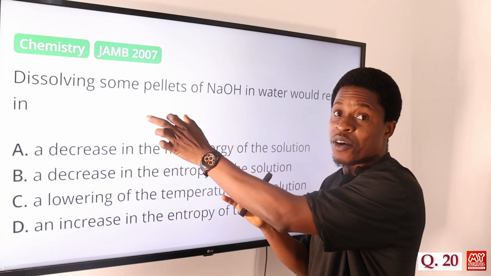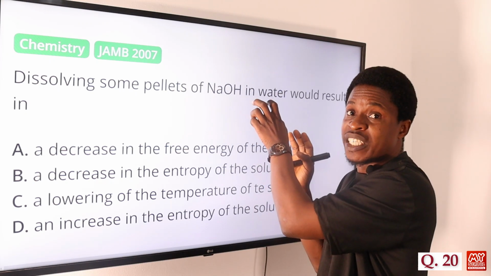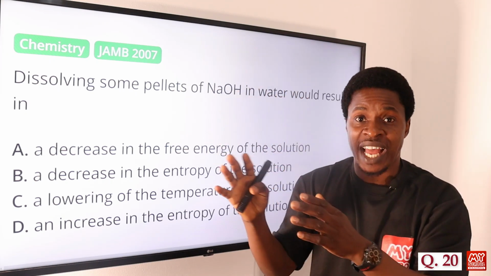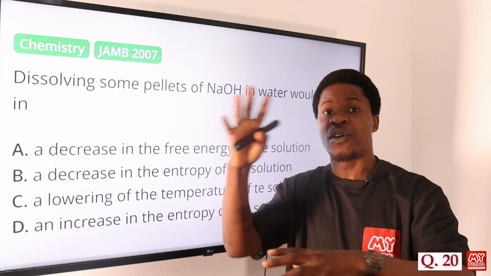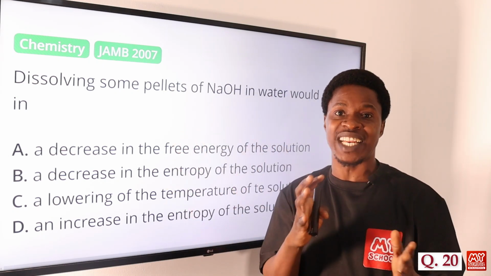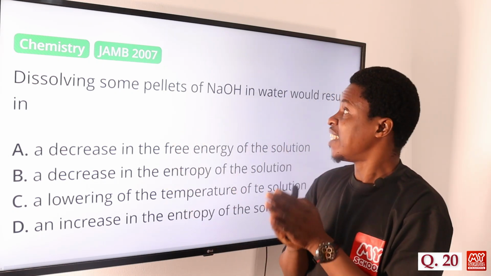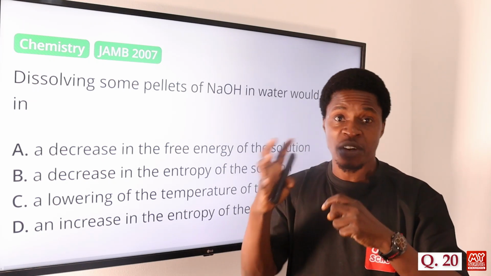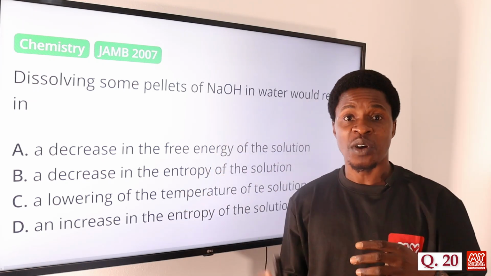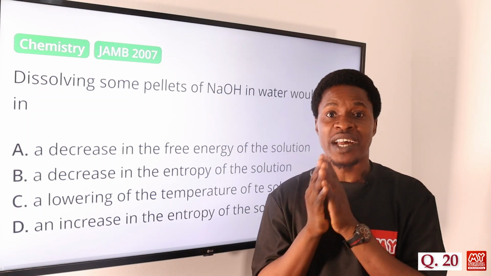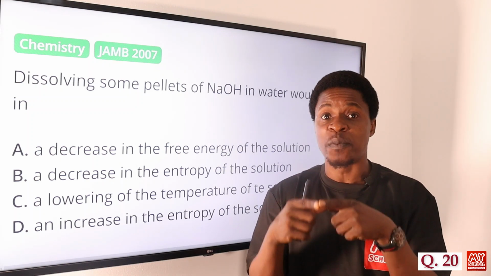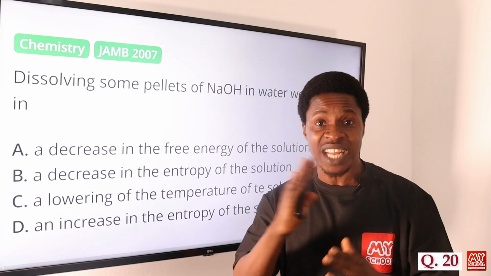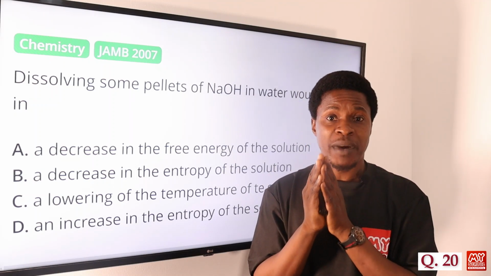We have more sodium ion, Na+, and more OH minus in the water. So that's going to cause a lot of random movement. It's going to cause a lot of disorderliness in the solution, okay? When we talk about randomness, the degree of disorderliness in the system, we are talking about entropy. Yes, entropy change is the level of disorderliness of the particular system.